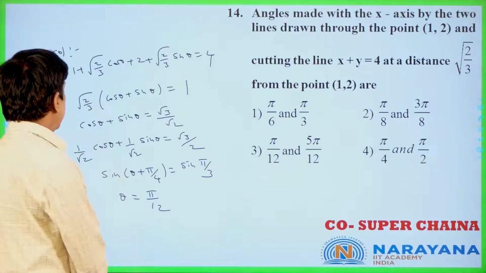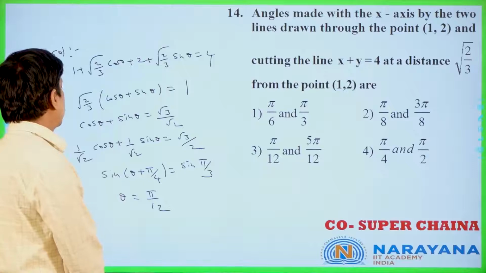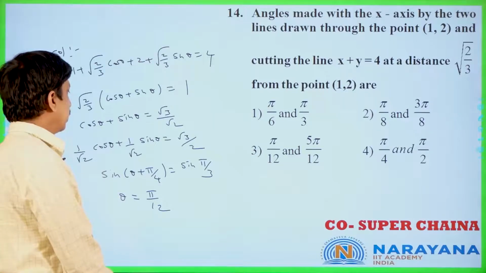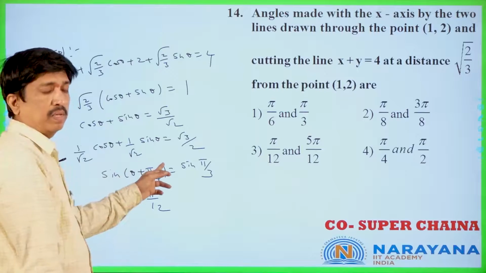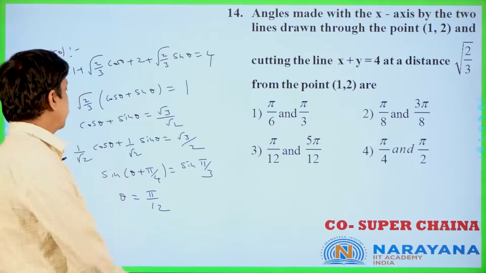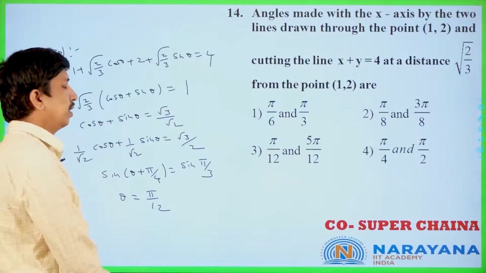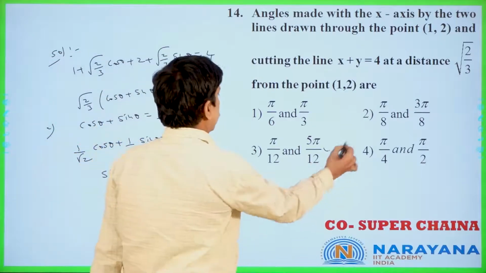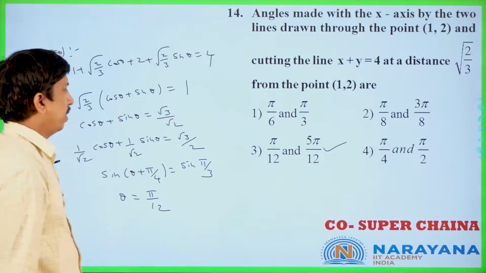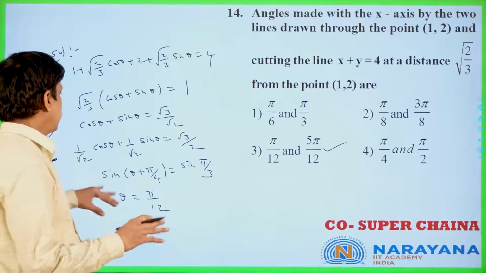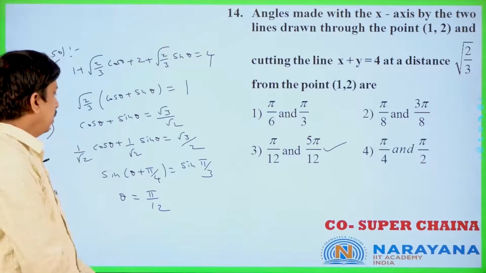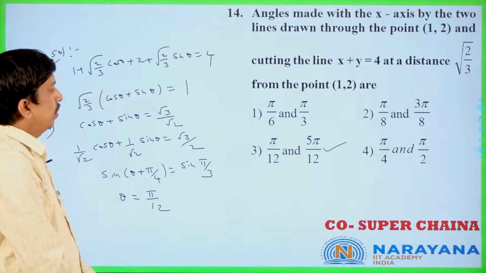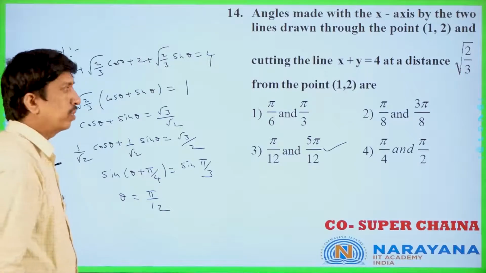So, clearly, you can also write that cos A cos B plus sin A sin B is nothing but cos of A minus B, theta minus pi by 4, also you can write 30 degrees only. From that also you can get that one 5 pi by 12 only. So, this pi by 12 and 5 pi by 12, anything you can change, either you can change into sine or you can change into the cos only. Is it clear or not? Theta equal to pi by 12, 5 pi by 12 we got. Is it clear? Let us move to the next question.